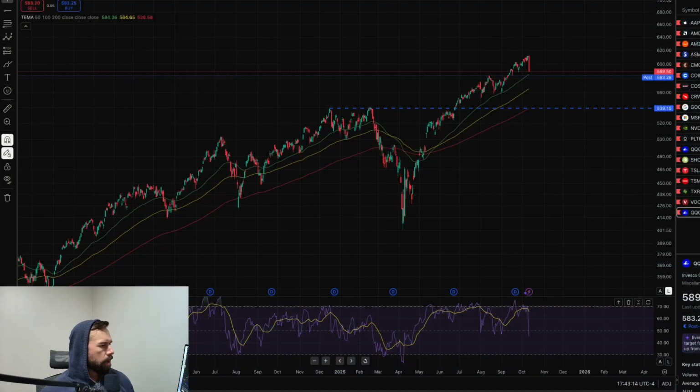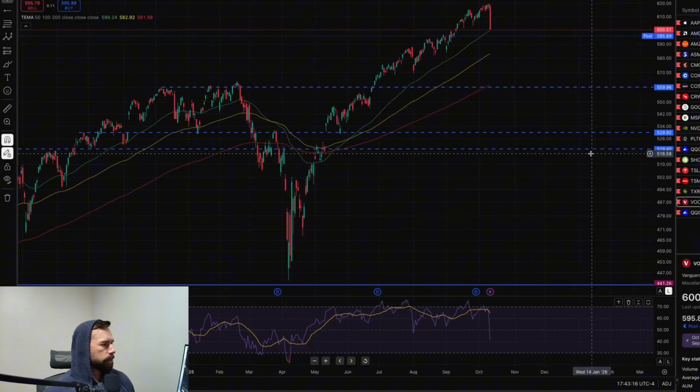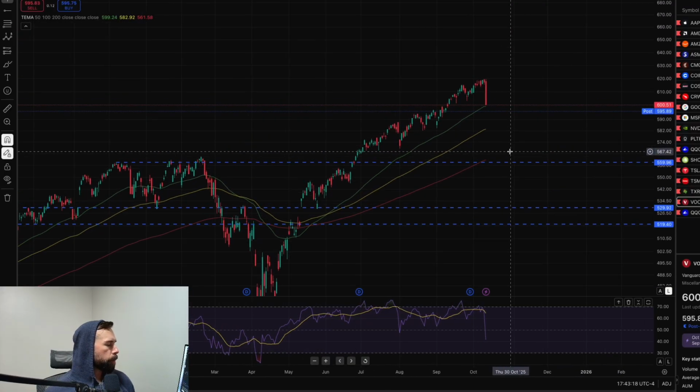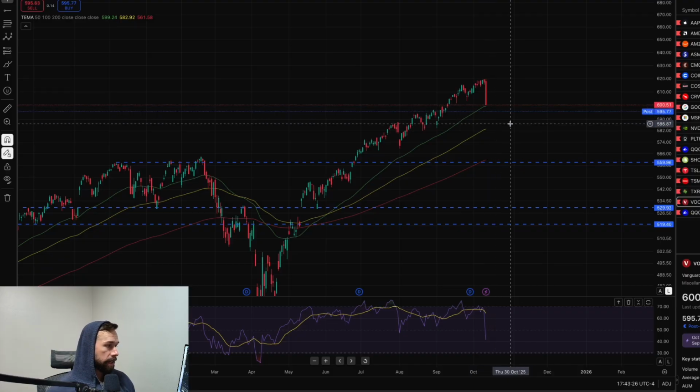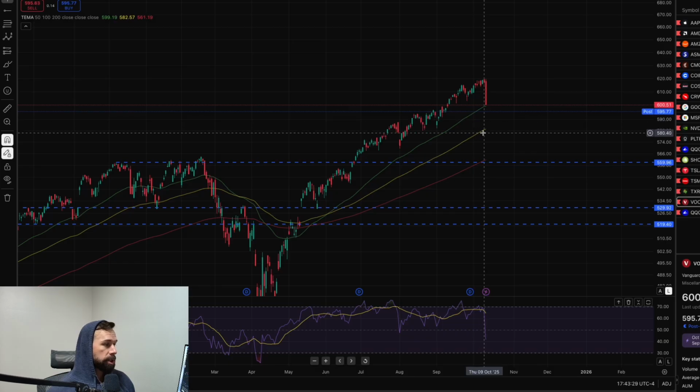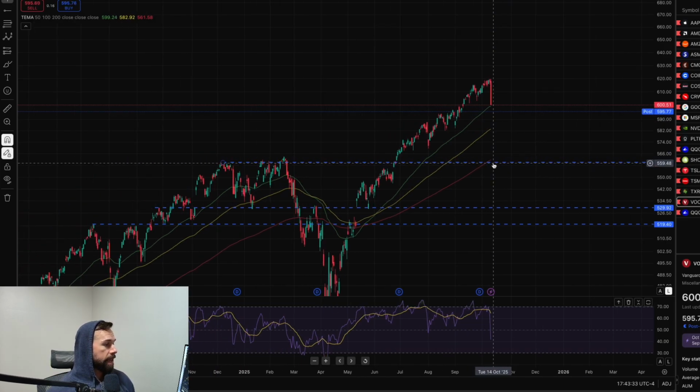All right, let's get into the market. All right, let's start with VOO. So we can see, just looking at today really quickly, VOO dropped to about the 50-day moving average today. Now, post-market is below that, which means the next logical targets are the 100-day moving average and the 200-day moving average. The 200-day moving average is right around the previous all-time highs from February.